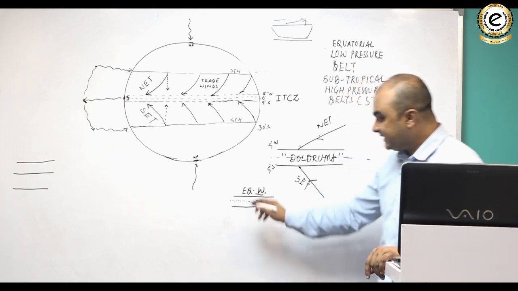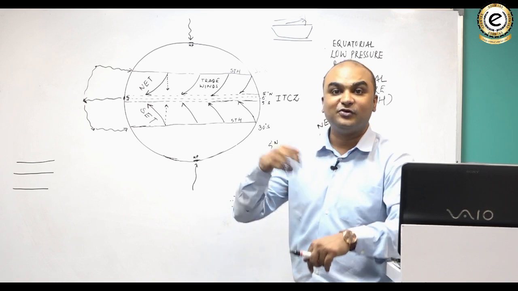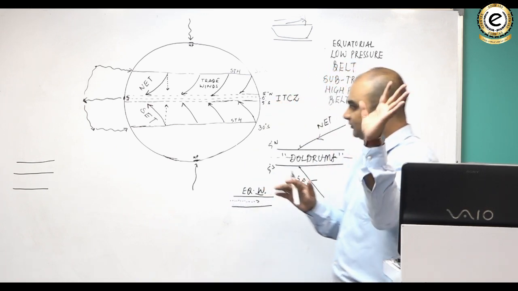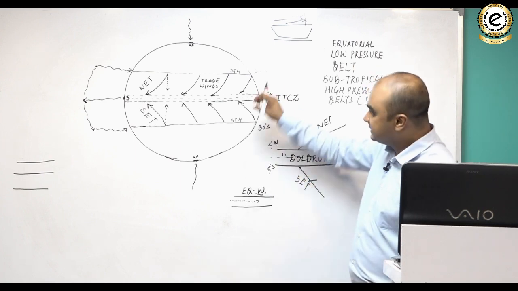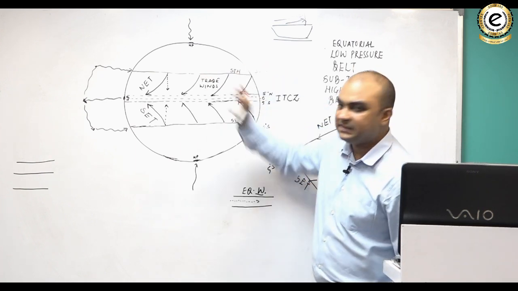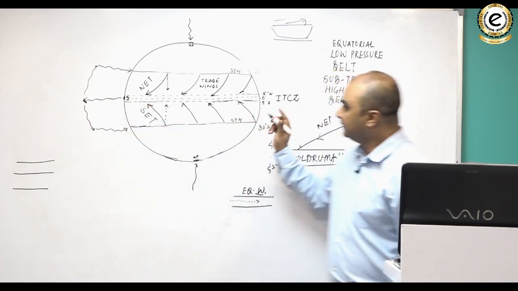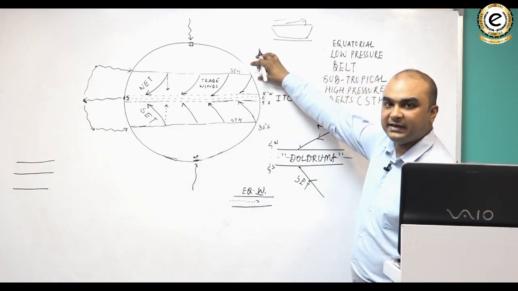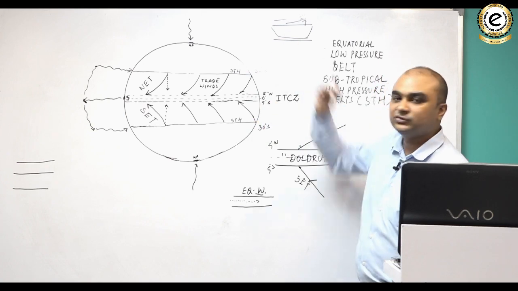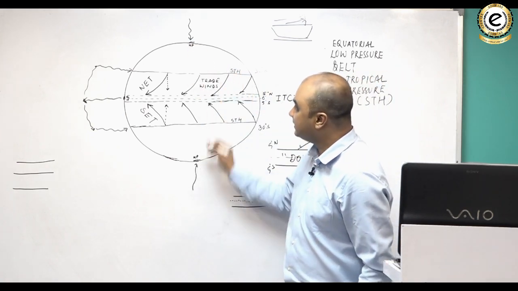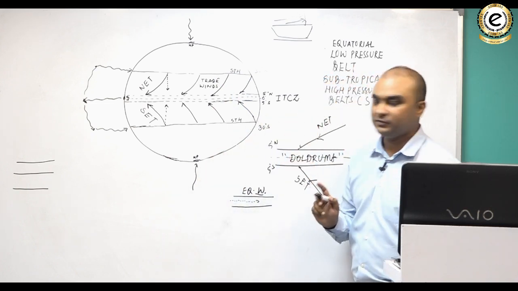Clear? Now these equatorial westerlies play a good role in understanding the role of ocean currents. But anyhow, come back to this. So I'm saying अभी तक हमने तीन pressure belts देख लिए. First one is the equatorial low pressure belt. Then we have seen the subtropical high pressure belts north and south, and we have seen the polar high pressure belts at North Pole and South Pole.